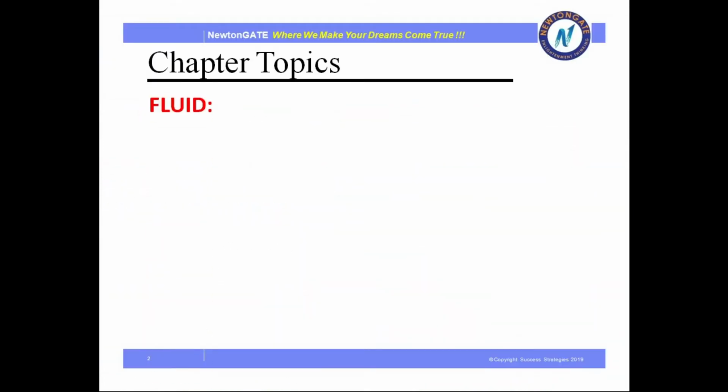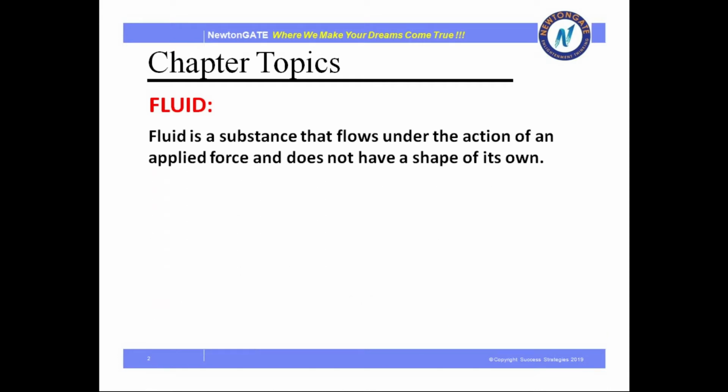First of all, what is the definition of a fluid? The simple definition of a fluid is that it is a substance that flows under the action of an applied force and does not have a shape of its own. Now, what is an example of a fluid? Liquids and gases. Liquids and gases have the tendency to flow, and also they do not have a shape of their own. So that means liquids and gases are the most common examples of fluid.